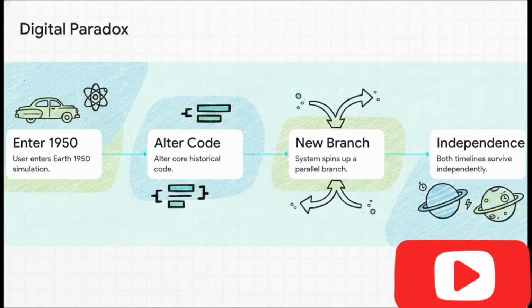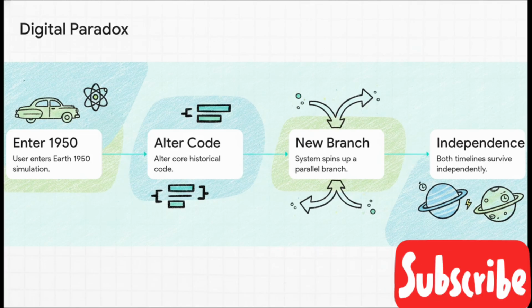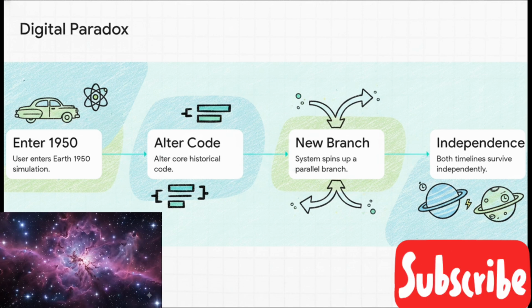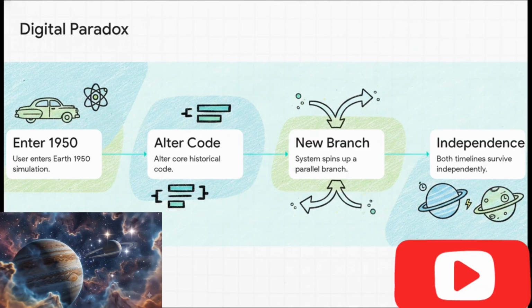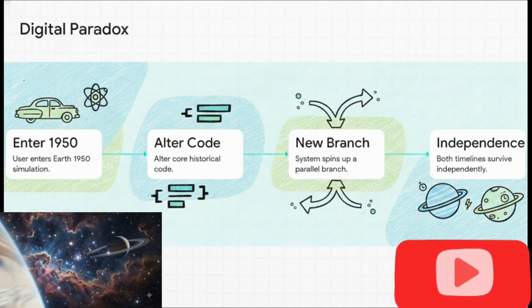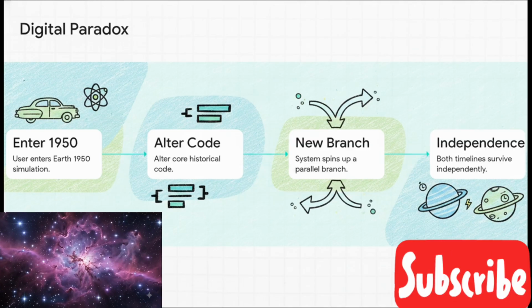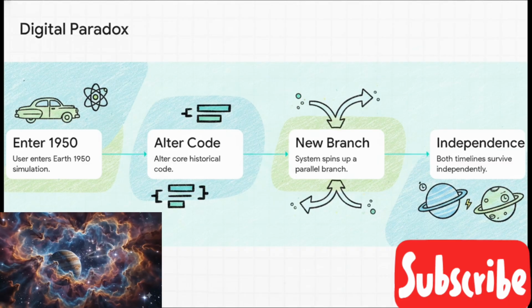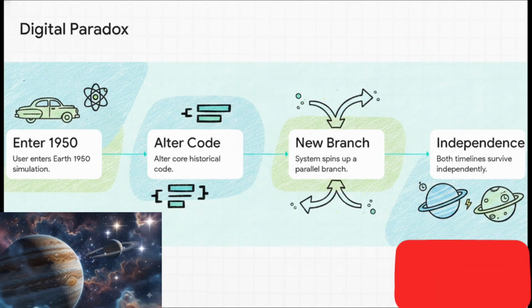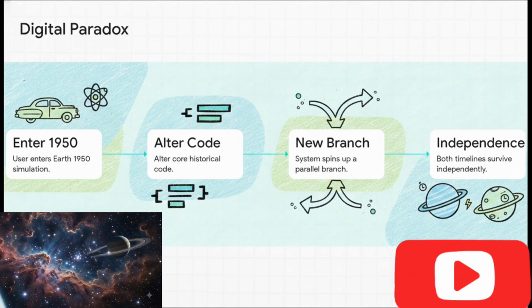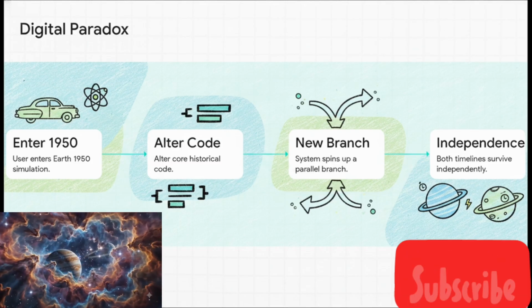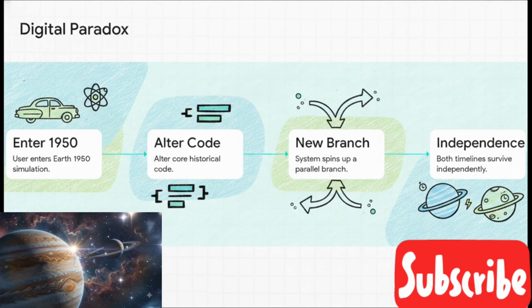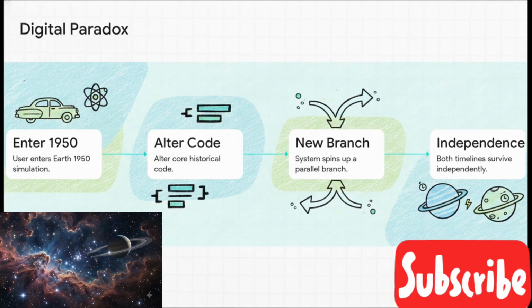Step 1. A user enters a perfect simulation of Earth in, say, 1950. Step 2. They alter the core historical code, maybe preventing a major global event. Step 3. The system absolutely does not crash. Instead, directly mirroring that mini-world's interpretation we discussed, the software dynamically spins up a brand new parallel branch. Step 4. Both the original timeline and the newly altered timeline survive completely independently. You haven't broken the past, you've just created a net new digital universe.